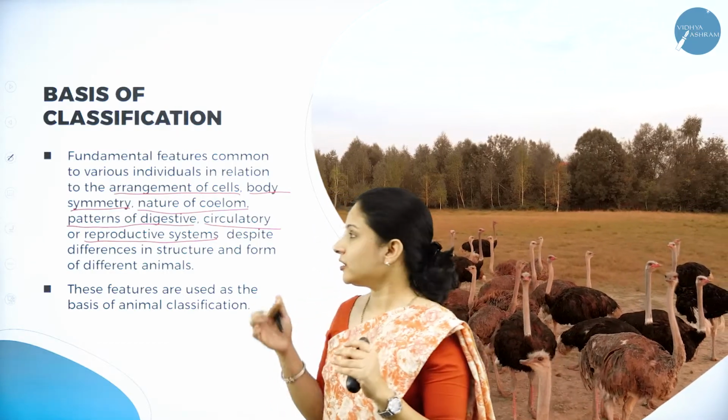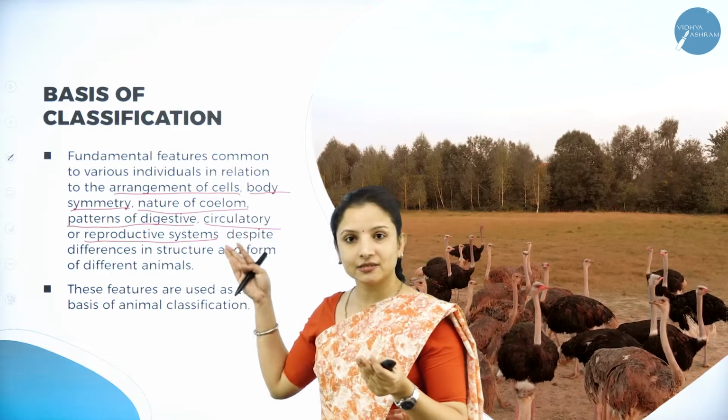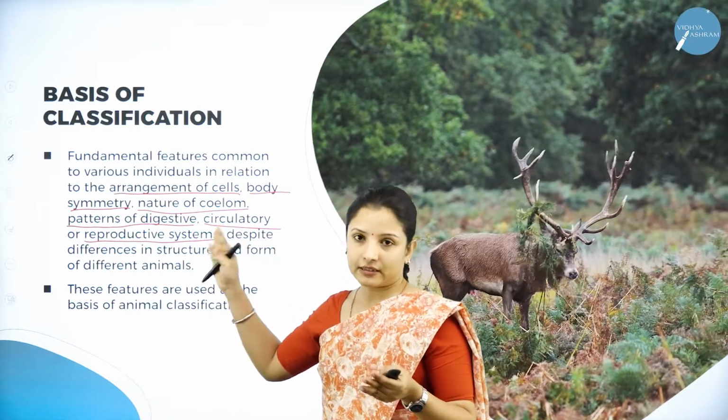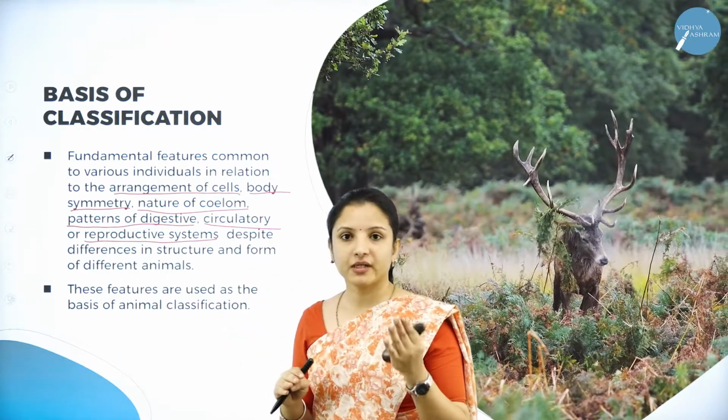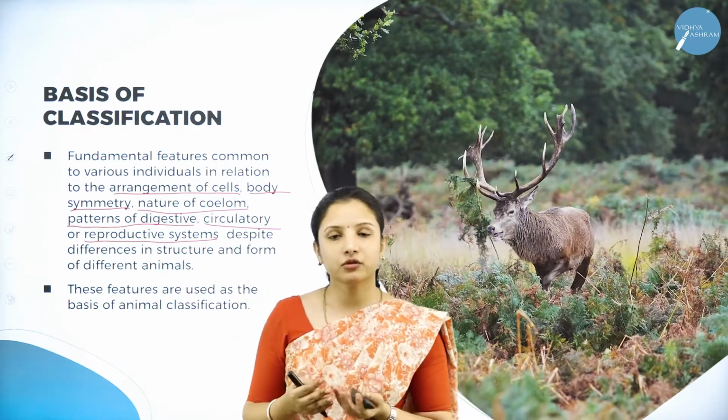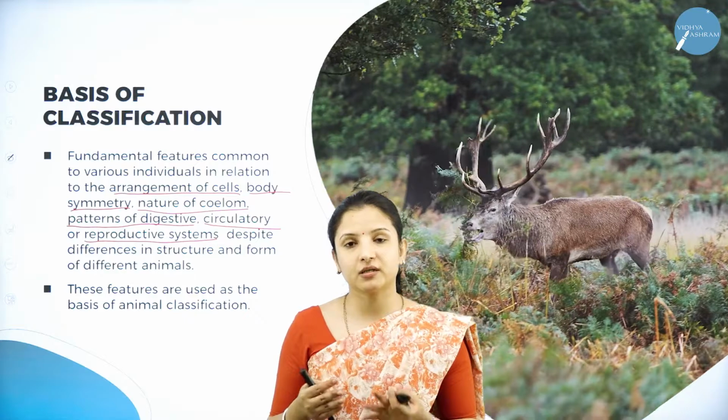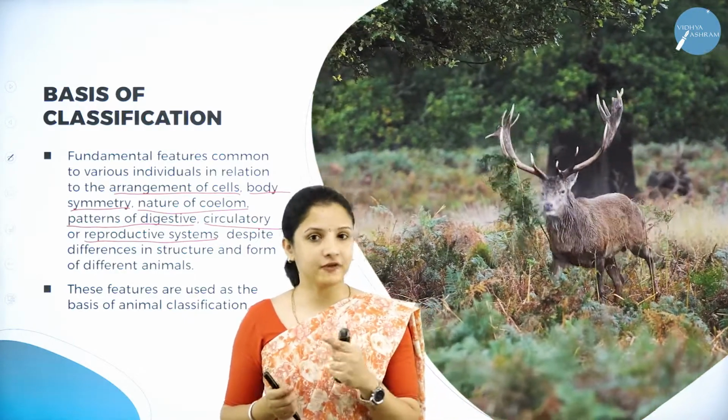possible. So, that is when the grouping is done based on these characteristics or the characters that I have told you. So based on these, the classification or the grouping has been done. So I told you based on the structure it cannot be done. Why? Because I'll take the example of a deer.